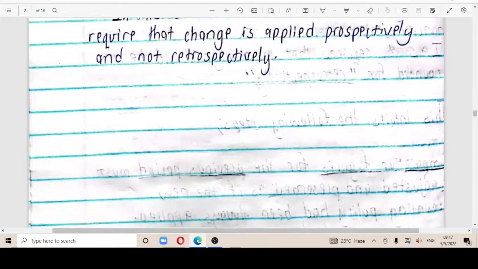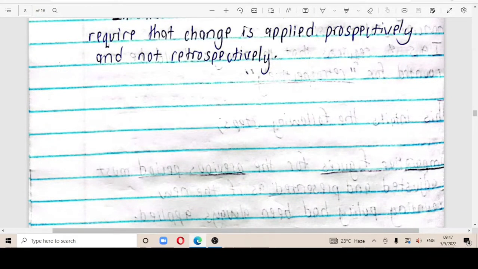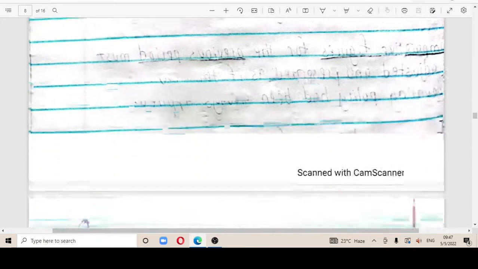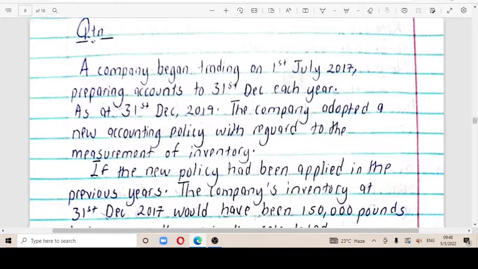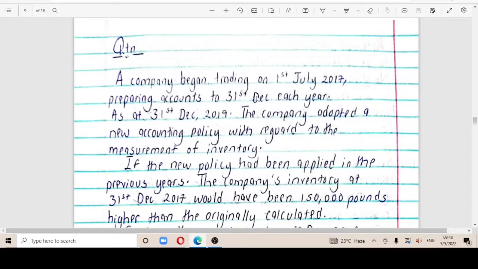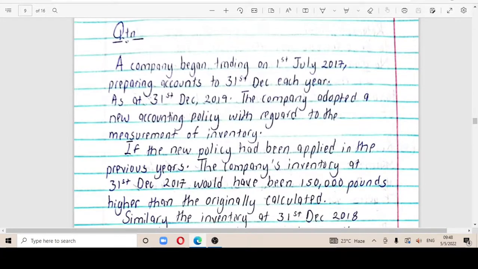That's why they're saying the change must be applied prospectively. So having known that, we are now fit to handle our question with the background knowledge of IAS 8.